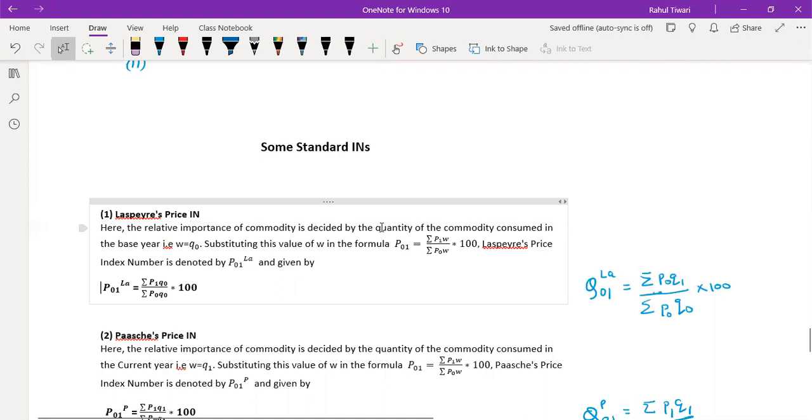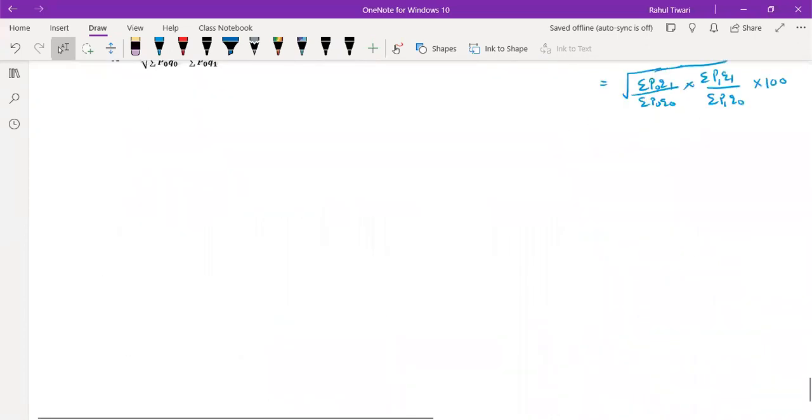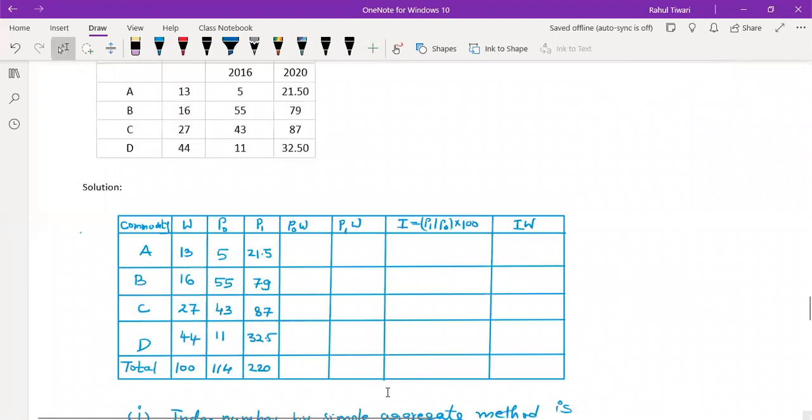I have made changes: the price you are replacing with the quantity of commodities consumed in the base year, where W is equal to P0. That much change will be there, and similarly you can do it for quantity also. So I'm leaving the quantity part with you so that you can finish those types. Let me just see what type I have given here.